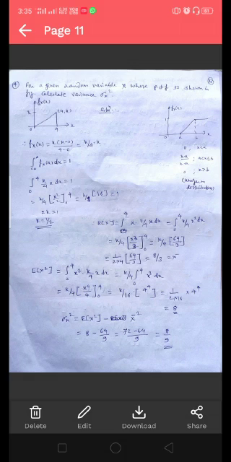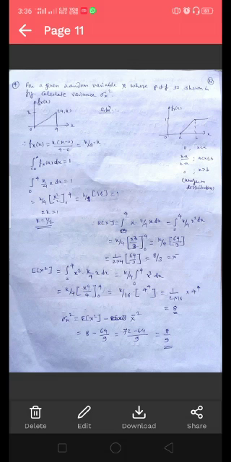Now let us find out the mean square value of the given PDF. The mean square value is obtained by integrating from 0 to 4 x square into the PDF, k by 4 x dx, and that is equal to k by 4 times the integral from 0 to 4 of x cube dx, and simplifying this, putting the value of k equal to 1 by 2, we will get the mean square value of x equal to 8.